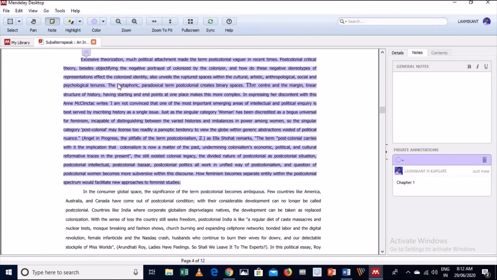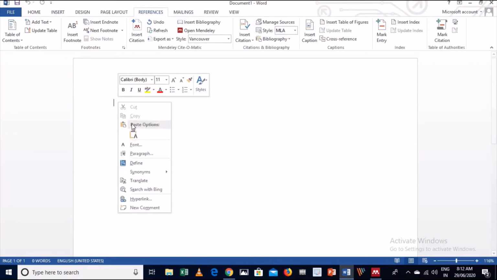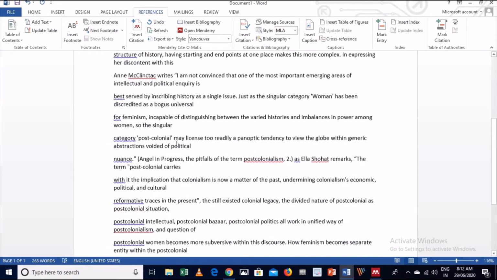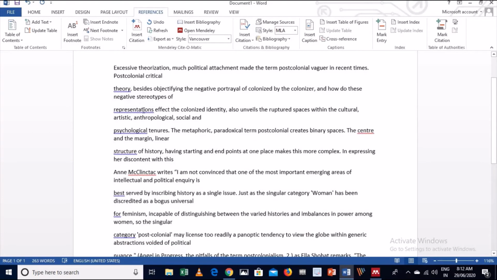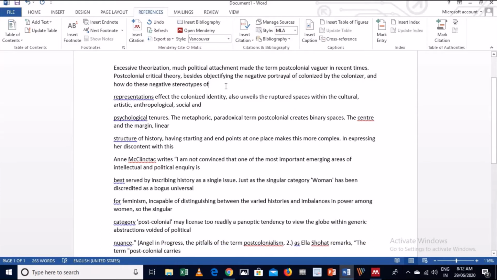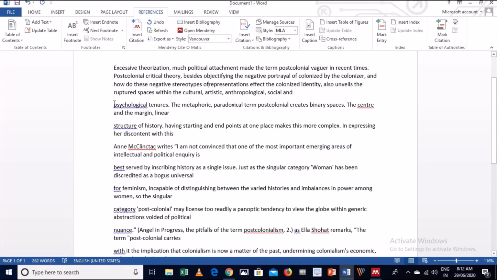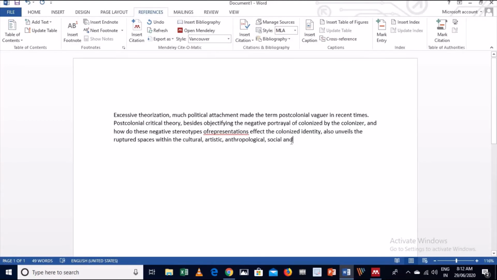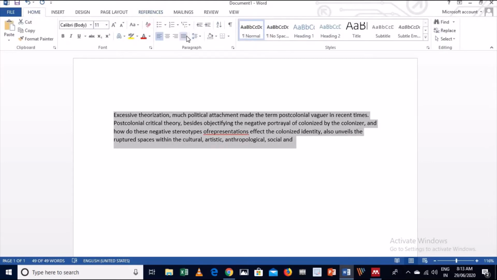For example, this paragraph is very important, so I can copy this text and paste it in my blank page. Okay, the setting is very important. Let me delete this because it will take time. Now see, this portion you can set by going to Home.